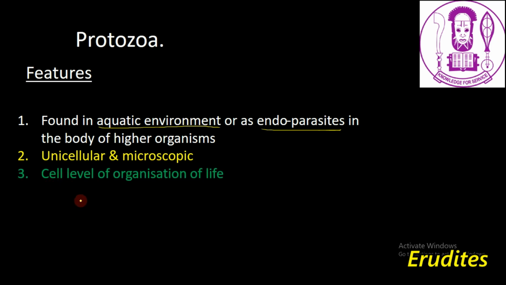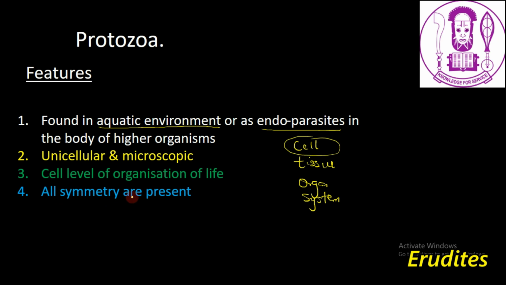Then protozoa exist at the cell level of organization of life. Basically, we have four levels of organization of life: the cell, the tissue, the organ, and then the system. So protozoa exist at the cell level of organization of life. That is why they are unicellular, made of one cell. And that is why they are microscopic, because you cannot see a cell with your naked eye.